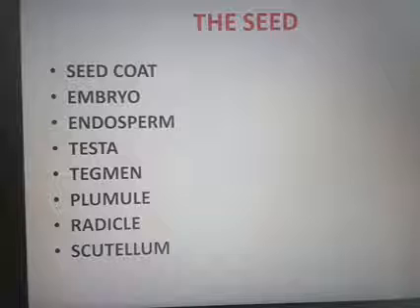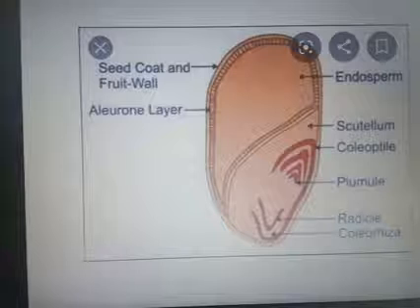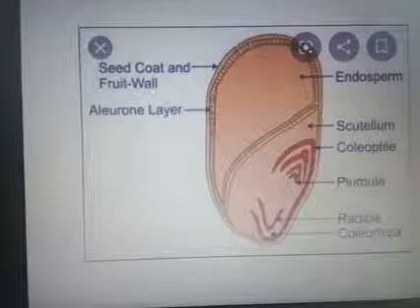The endospermous seed may be albuminous or non-albuminous. The portion of the seed from where the shoot system arises is known as plumule, and the root system arises from the radicle. Again, I am discussing all these points to you.